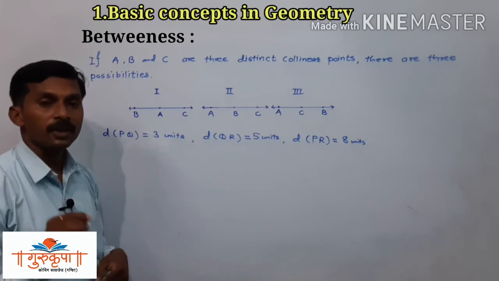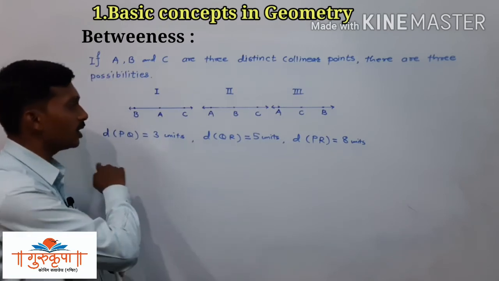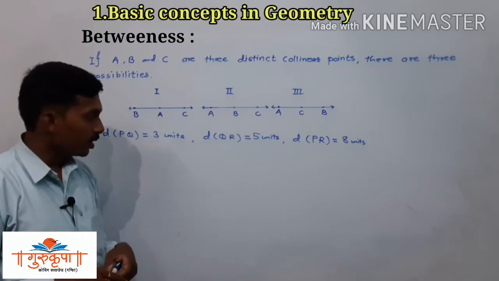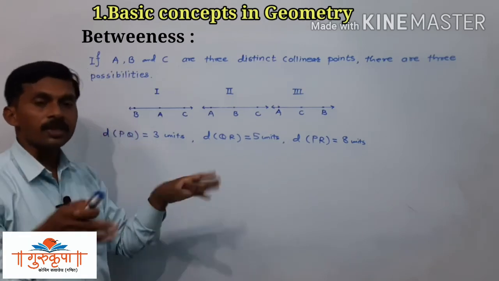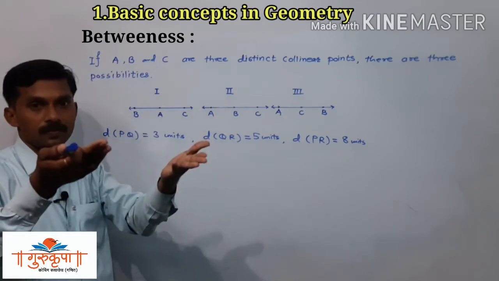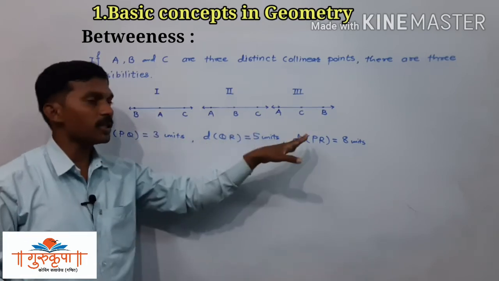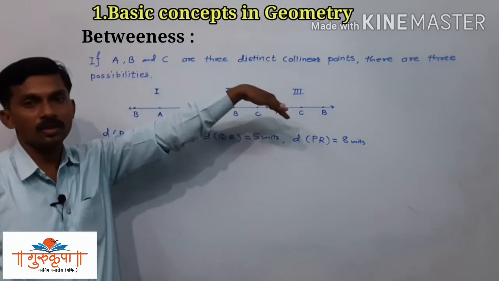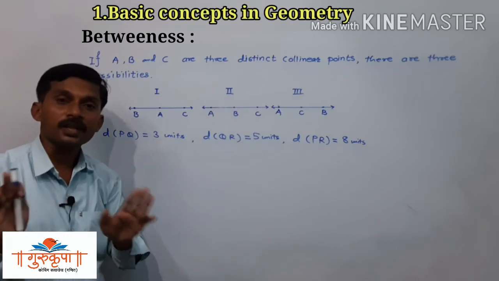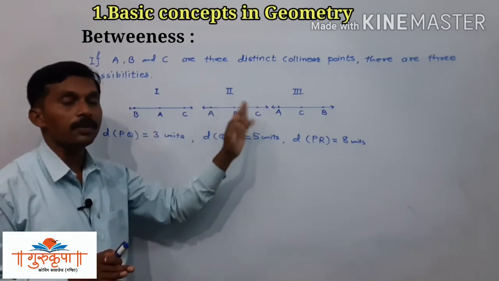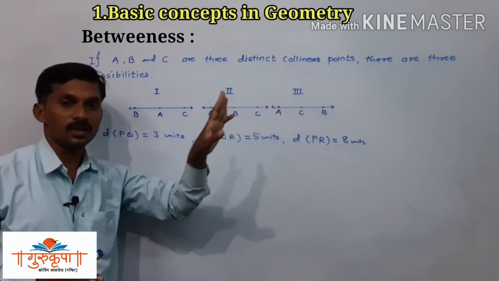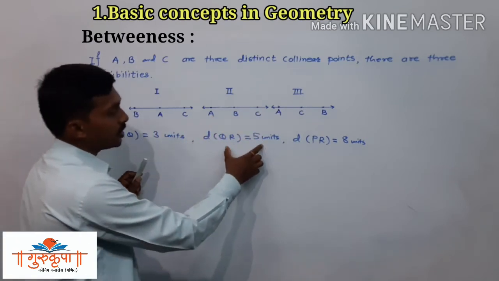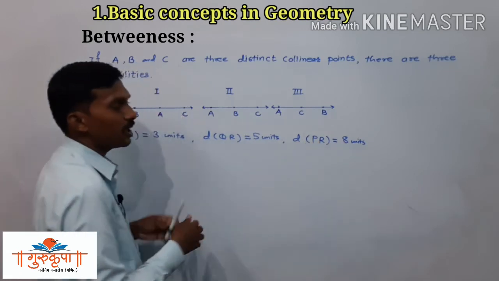How to determine whether there is a relation of betweenness among the given 3 points or not? We just have to observe whether the sum of any 2 distances is equal to the third. Now here we have given distance PQ, distance QR, distance PR.